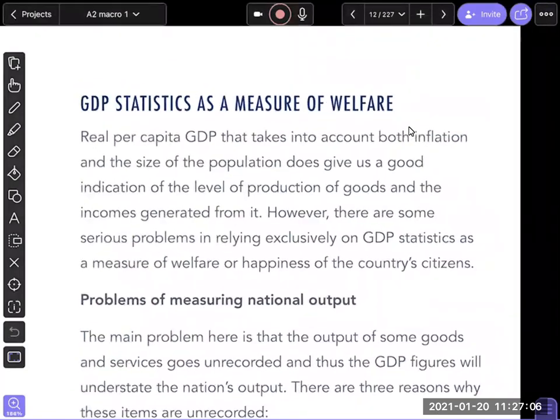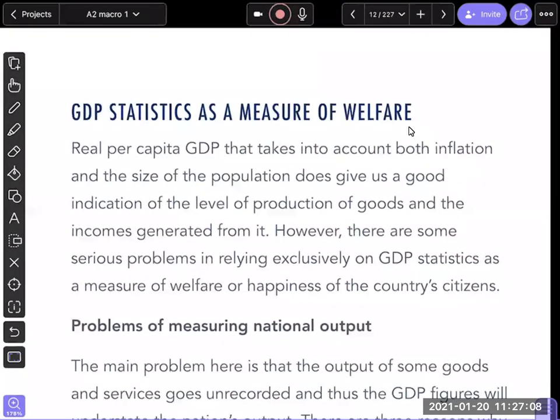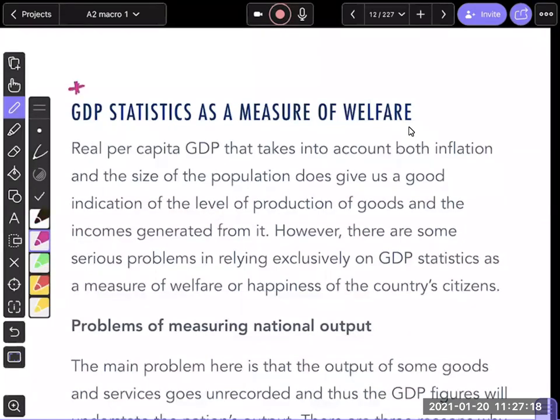Okay, guys, then comes your next topic. I'm going to show you the performance of countries in a little while. There's a very important exam question. I'm going to put a star here as well because this is something which is a must to prepare: GDP as a measure of welfare. And if you look at the last five years of exams, this is so commonly tested. This is not even funny.